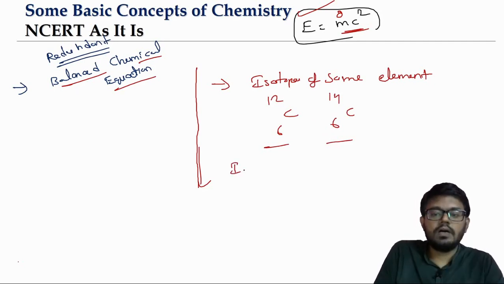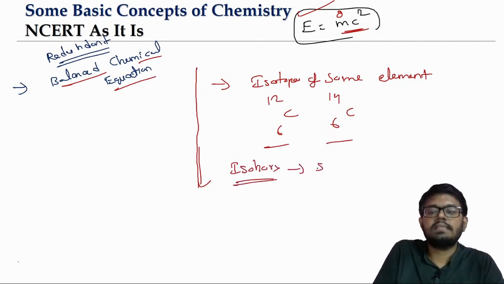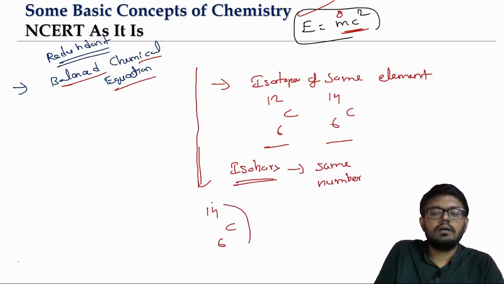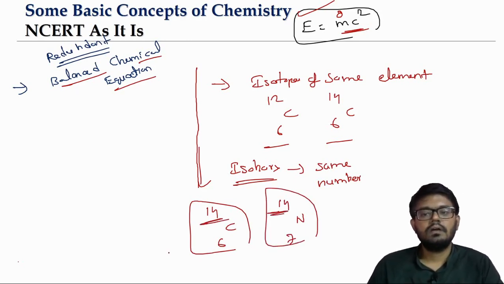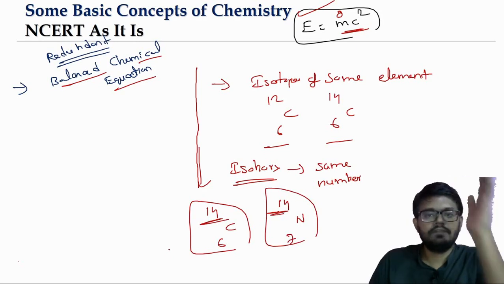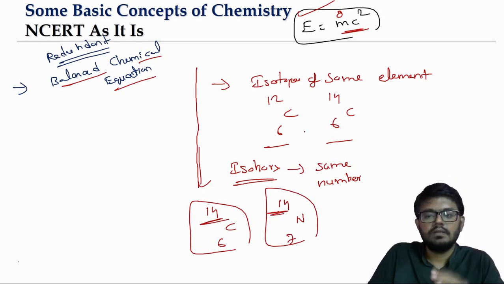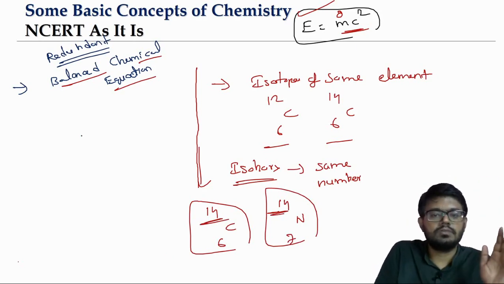Similarly, you will have the concept of isobars. Isobars are the atoms that have the same mass number. Look at this: one of them is carbon 14, and the other is nitrogen. These two will be called what? Isobars. Why? Because look at the mass number. Always the top left side keeps the mass number, and the bottom will be the atomic number. So this is the representation.